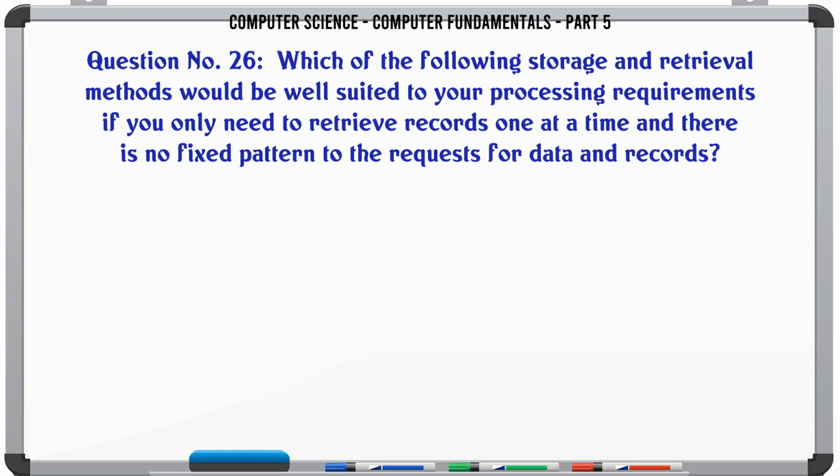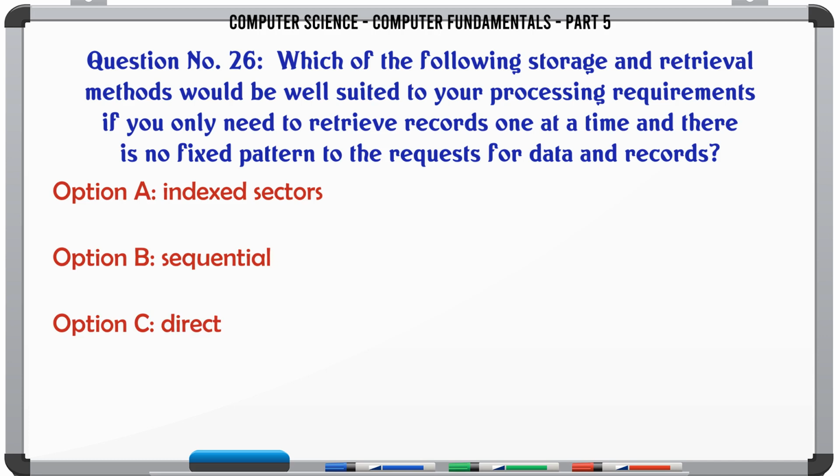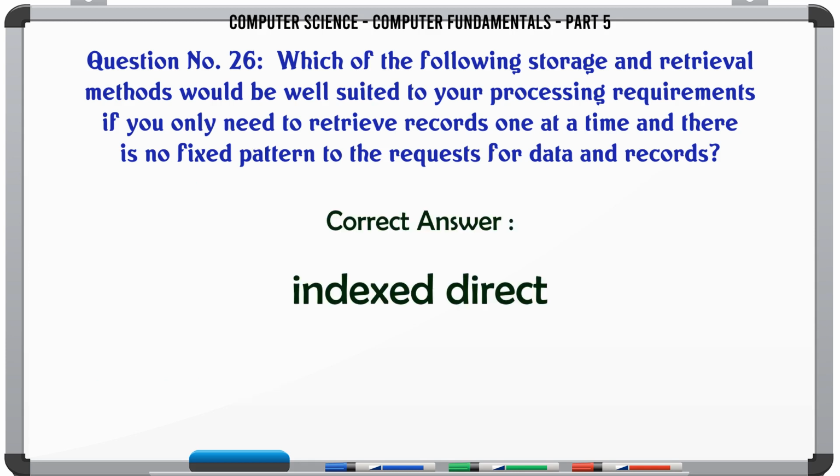Which of the following storage and retrieval methods would be well suited to your processing requirements if you only need to retrieve records one at a time and there is no fixed pattern to the requests for data and records? A. Indexed sectors. B. Sequential. C. Direct. D. Indexed direct. The correct answer is indexed direct.